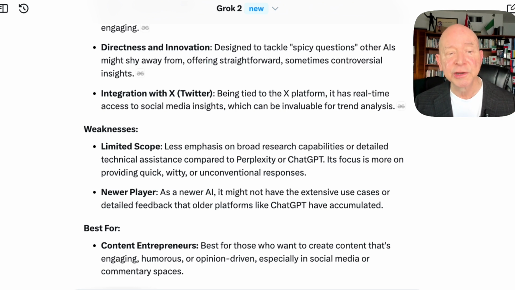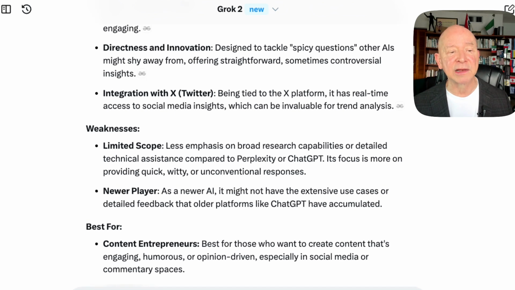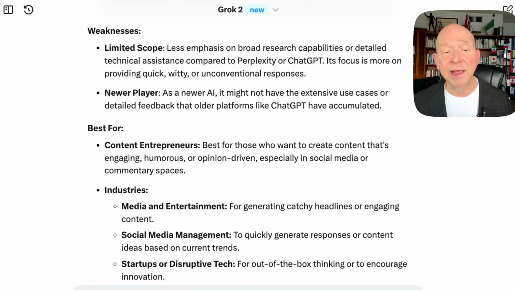In your situation, determine. And it says integration with X, Twitter, being tied to the X platform. It has real-time access to social media insights, which can be invaluable for trend analysis. And the weaknesses, well, limited in scope. Less emphasis on broad research capabilities or detailed technical assistance compared to Perplexity and ChatGPT. I would have to agree on that. It doesn't always have everything, but it's got an advantage of really getting into social media, being able to share things that you just can't with others.